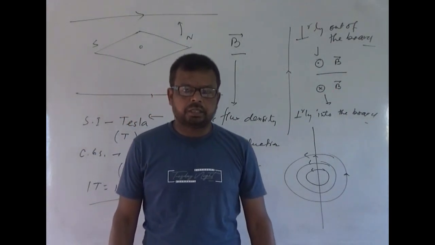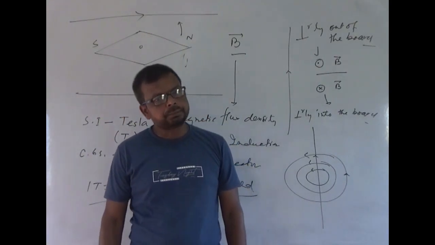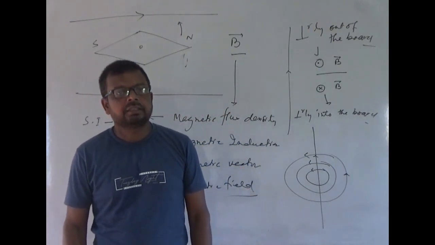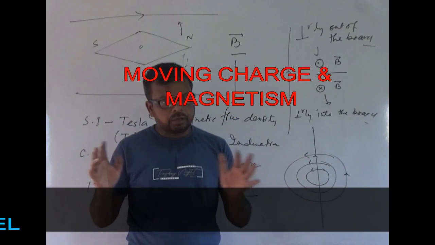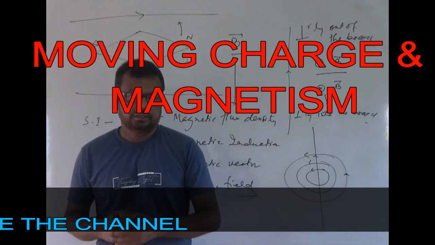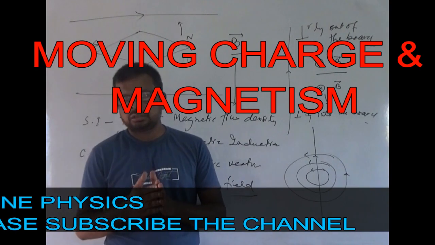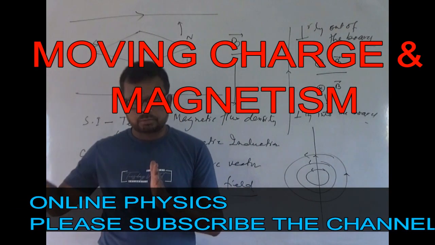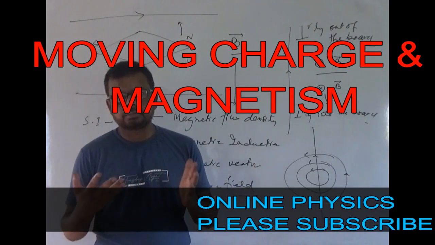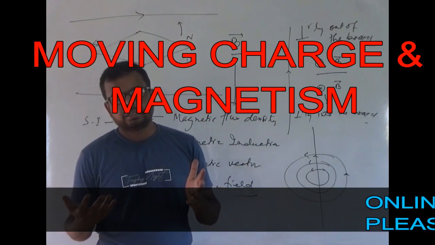We have just discussed that there is a magnetic field if there is a current. If I have a current carrying conductor, then there will be a magnetic field around that conductor, and that magnetic field is larger when the distance is small, and smaller if the distance is large. And also we get the direction from Maxwell's corkscrew rule, and also from the right hand thumb rule.